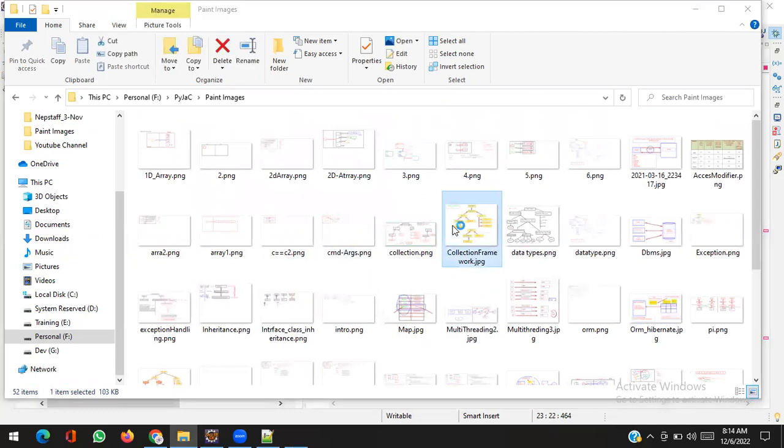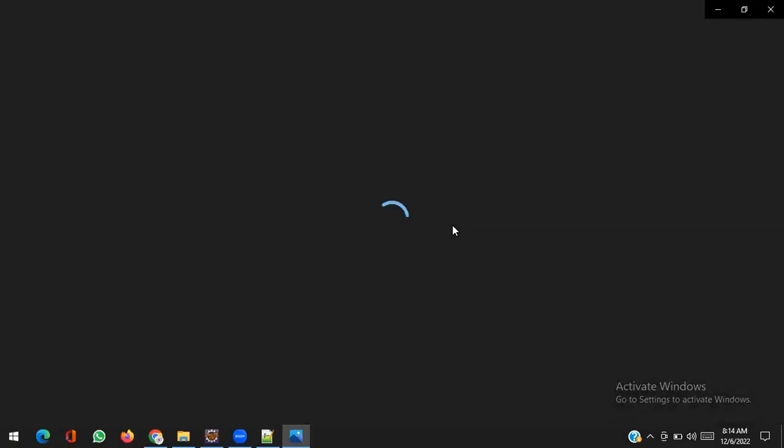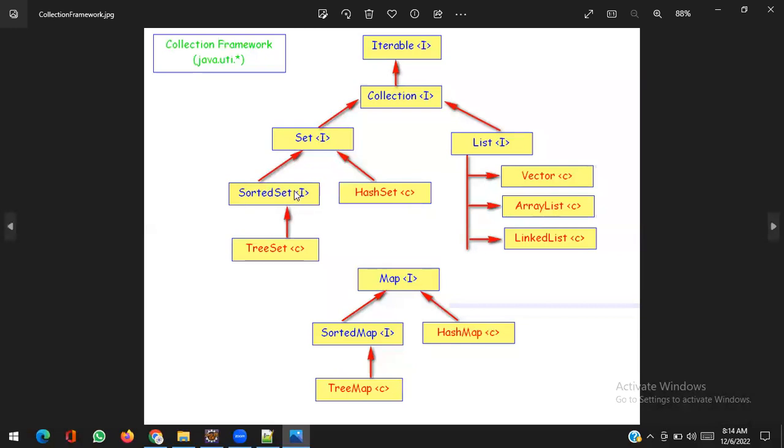It is not possible through the Arrays class or Collections class, but there is a different way. See the collection framework hierarchy. If I want a sorted set, should I use HashSet or TreeSet?